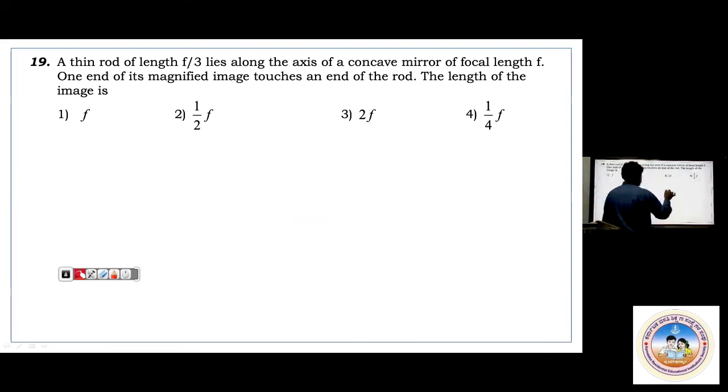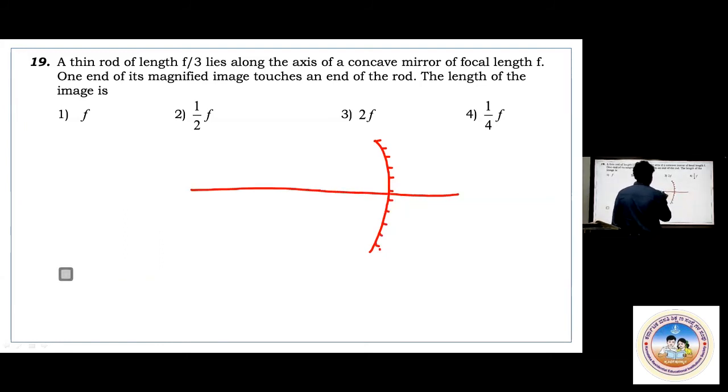Okay, here it is one concave mirror we are taking. This will be f, and this is somewhere c. Let me take it a little bigger to show the calculations. This is f, and this is c. One object has been kept here, almost like f by 3.